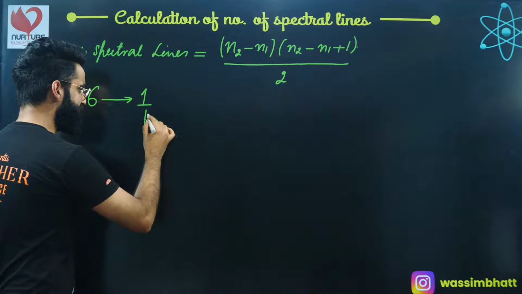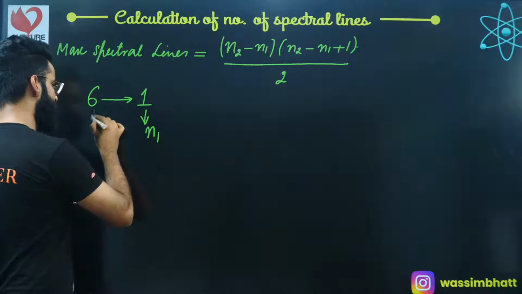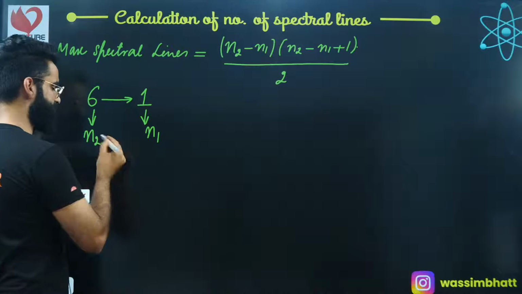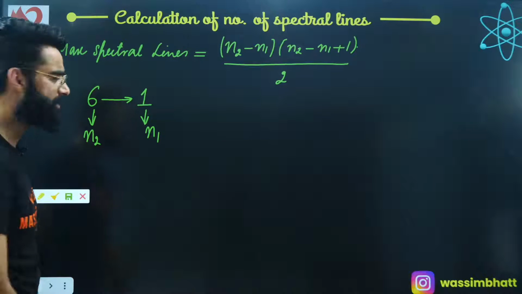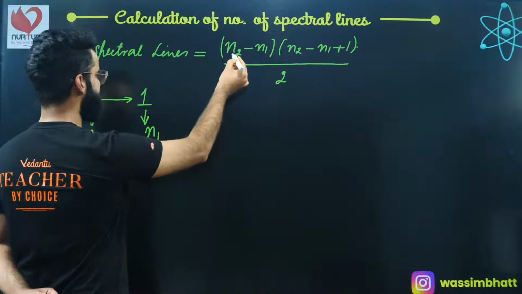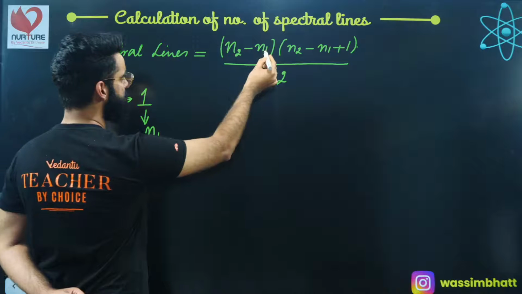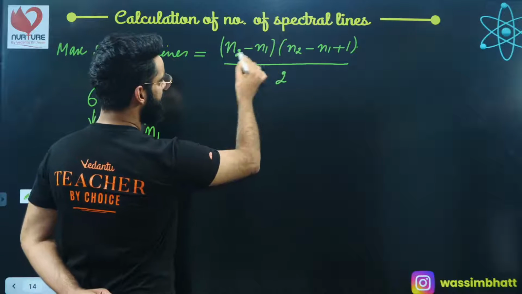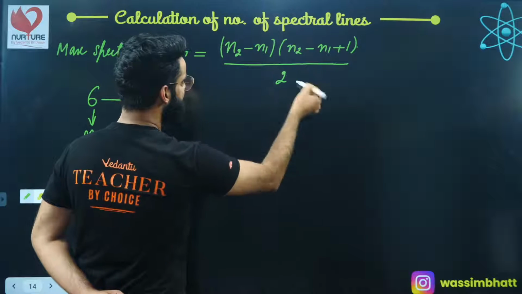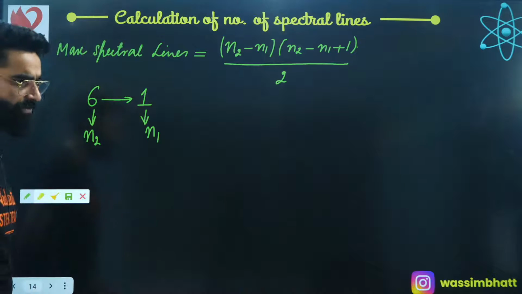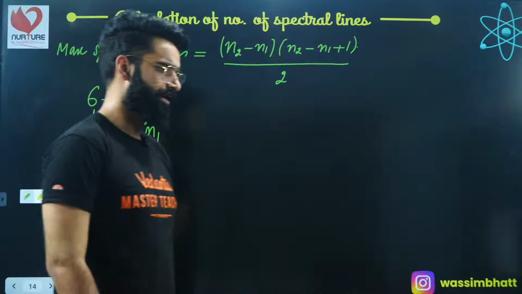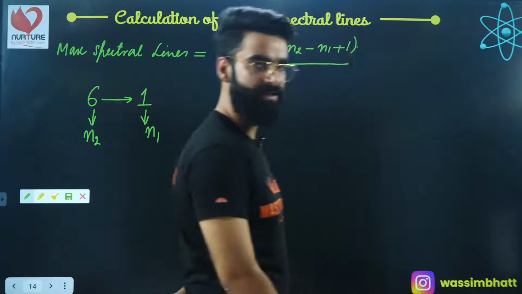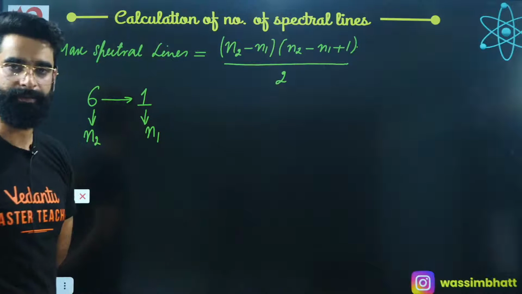So the lower energy state, that is n1, is 1. The higher energy state, that is n2, is equal to 6. Put these values into this equation. n2 is 6, n1 is 1. 6 minus 1 is 5. 5 multiplied by 6 is 30. 30 divided by 2 is 15. So a total of 15 spectral lines will be emitted when the electron makes a transition from 6 to 1, right?